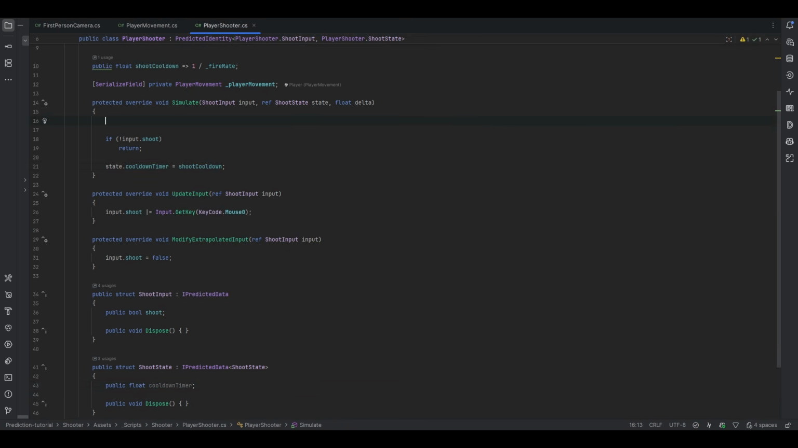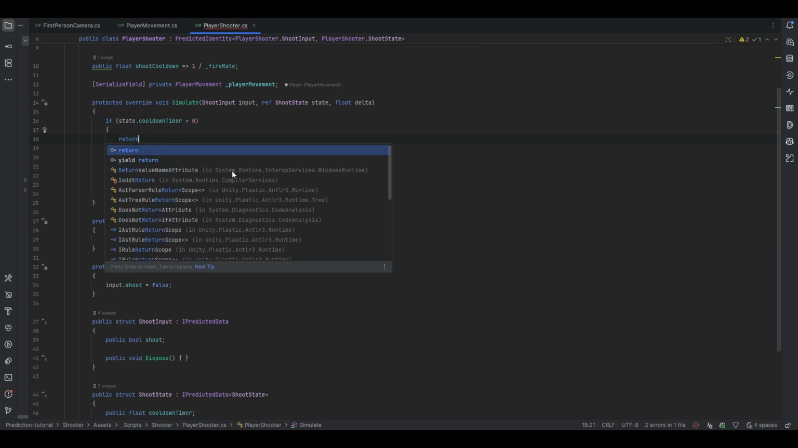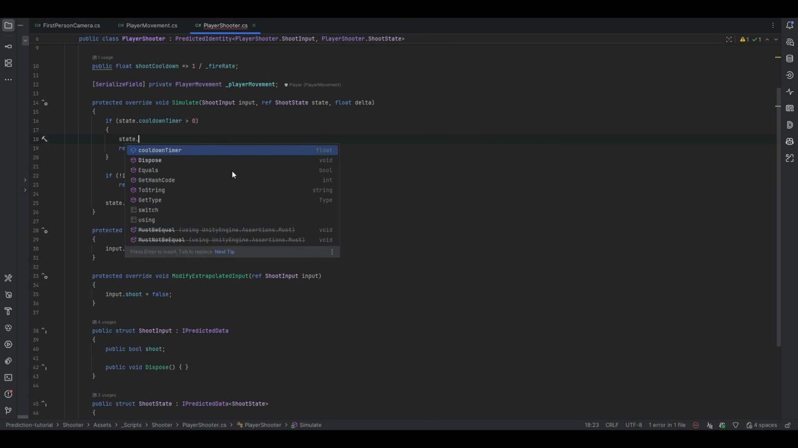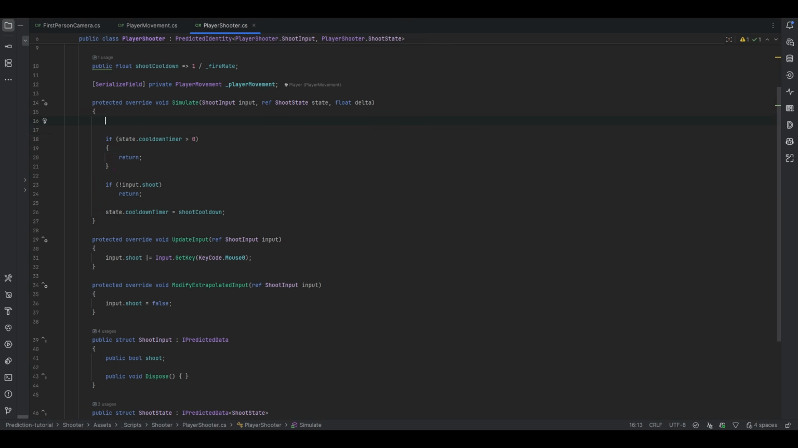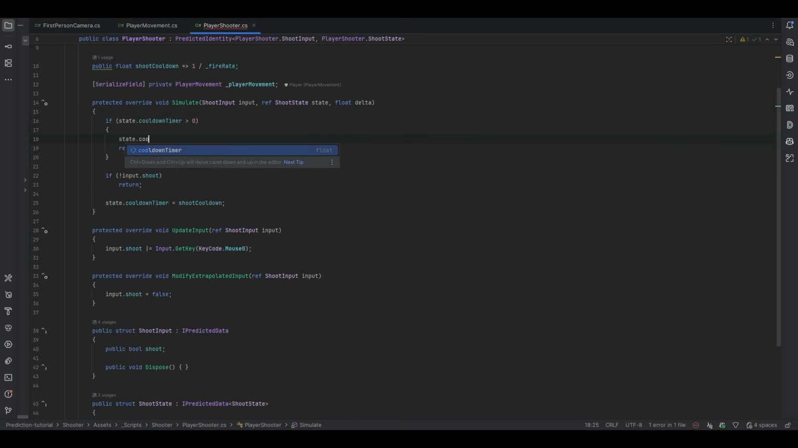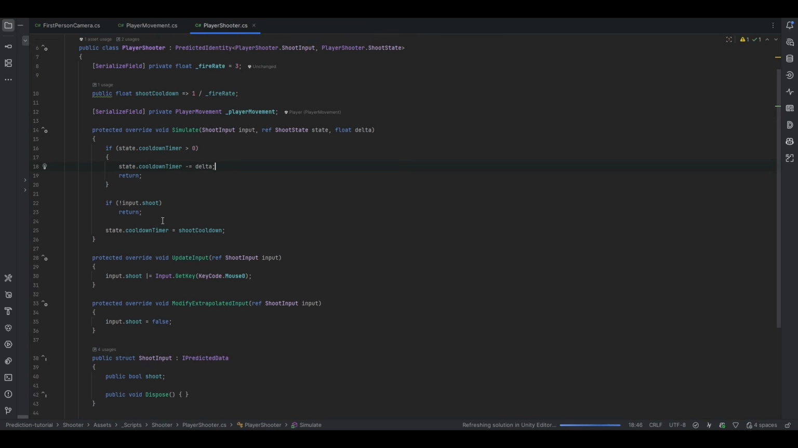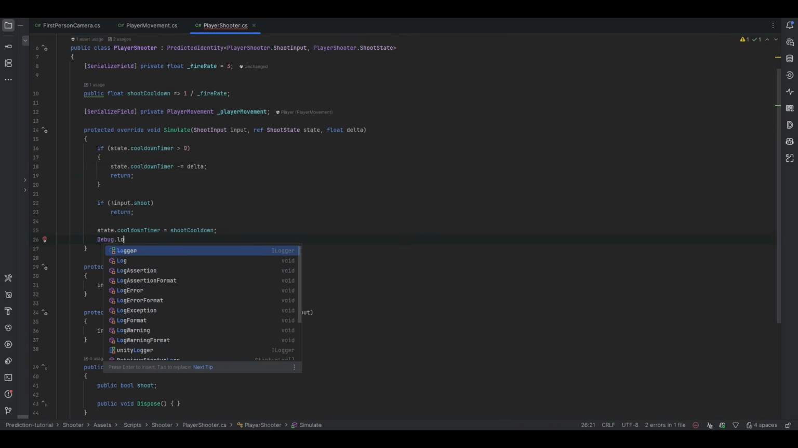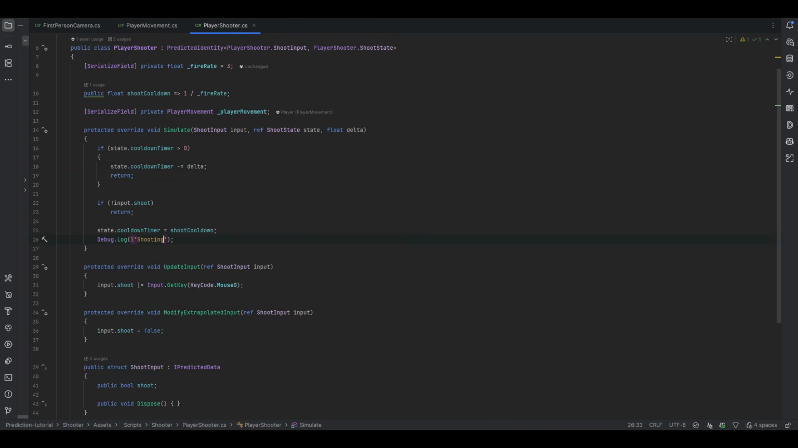And then up here, we can say that if the state.cooldown timer is greater than 0, then we want to also return and we want to count it down. I guess actually let's just count it down up here. Let's just do state.cooldown timer. No, let's change it inside. I like that better. State.cooldown timer minus equal to the delta. There we go. Now we should have implemented a cooldown again. So let's go down here, just add a log saying shooting, and let's go and test that.